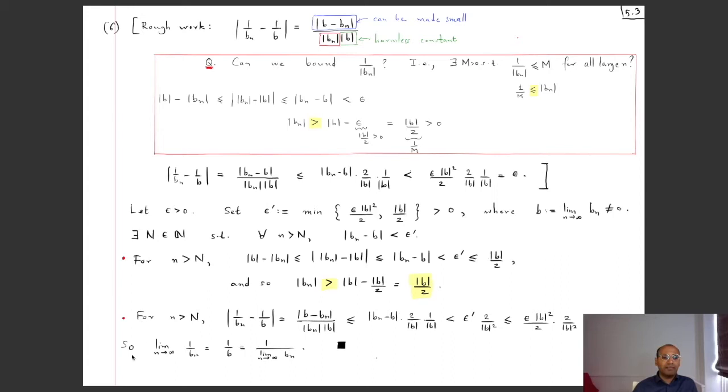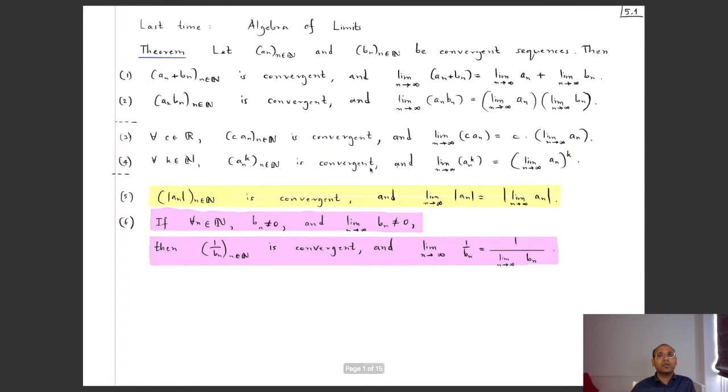So we have proved this sequence is convergent with limit 1 by b, and b was the limit of the original sequence, so this is 1 divided by the limit of the original sequence. So that proves this theorem on the algebra of limits.